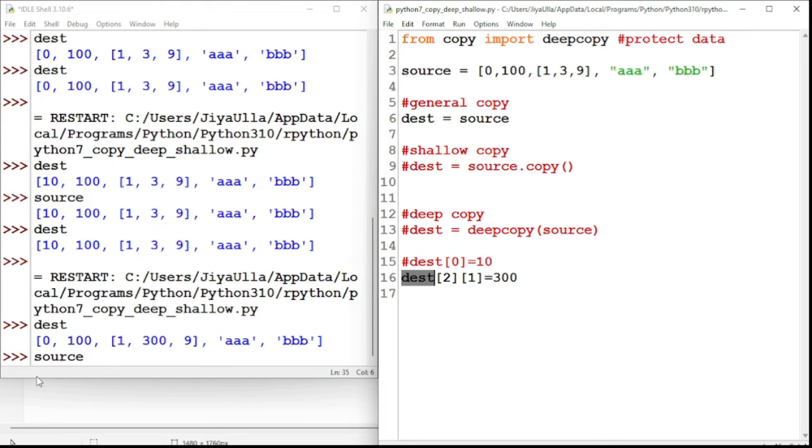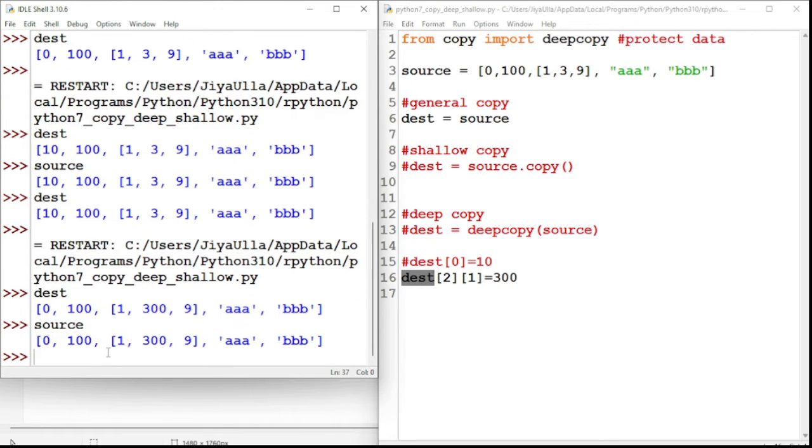But it is changing here also, because this general copy is not efficient. This means that general copy is not efficient to protect my source data, so we will neglect this general copy.